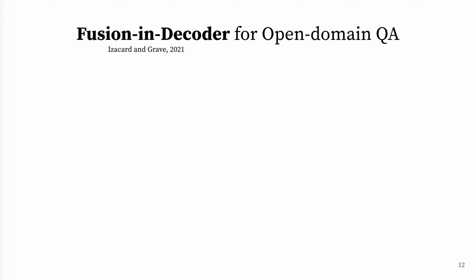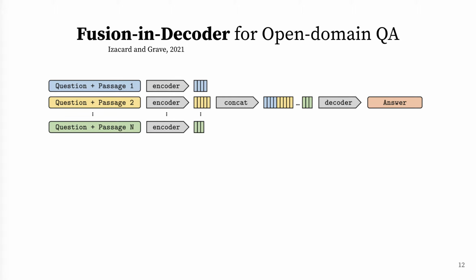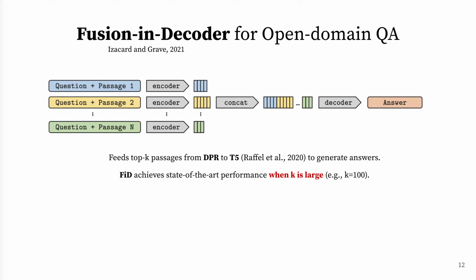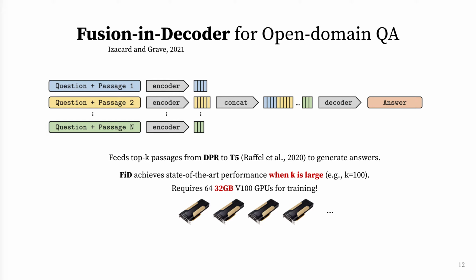We further test this phrase-based passage retrieval for end-to-end open domain QA using state-of-the-art retrieval-reader approach called Fusion-in-Decoder. Fusion-in-Decoder feeds top K passages from DPR to a generative model called T5 to generate answers, but it requires a large number of passages to accurately generate an answer. This often requires a number of large memory GPUs, which is often difficult to afford in academia.